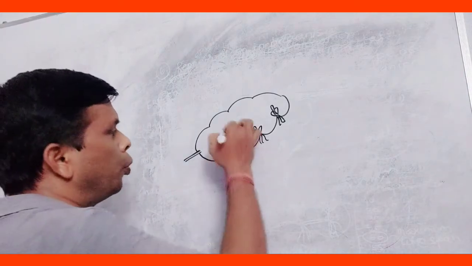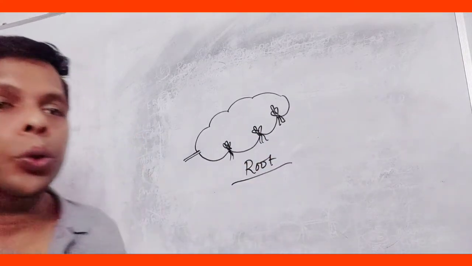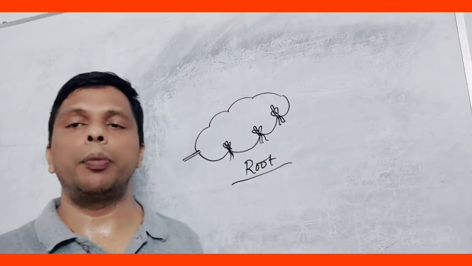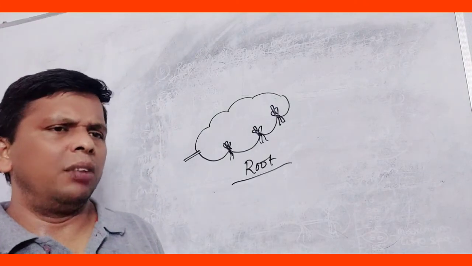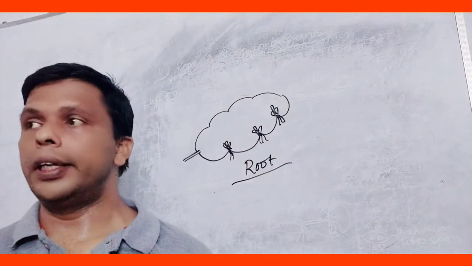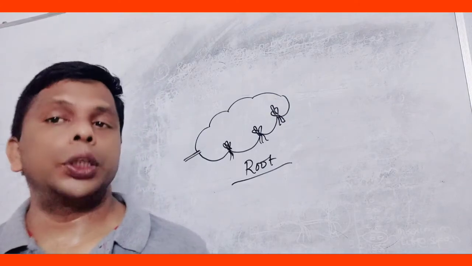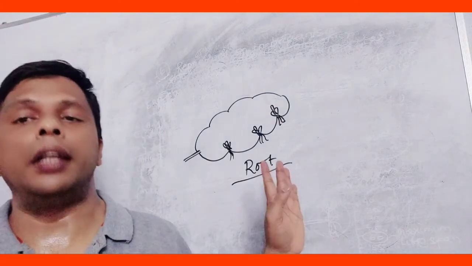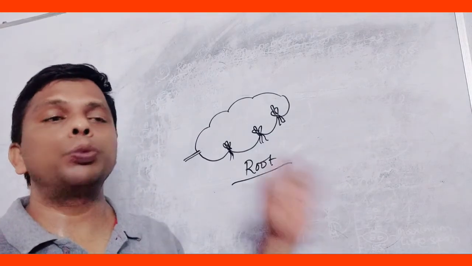Then come to root. Actually, roots are not involved in the process of vegetative reproduction, not used, because these rarely develop buds. They do not have buds, so these are not used. That is why it is not given in NCERT. Again we will see in the case of sweet potatoes.